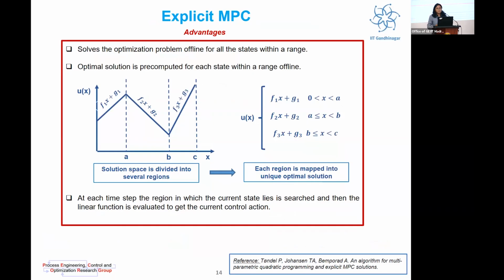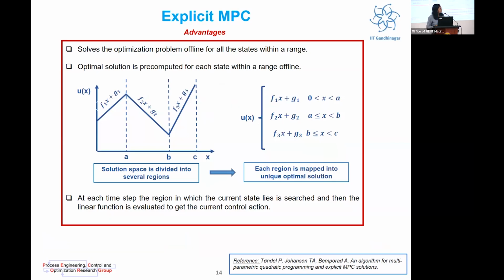So after having a rough understanding of how multi-parametric programming problems are solved, you can very well understand how explicit MPC algorithms are approached. In this, the optimization problem is solved offline for all the states within a range. At each time step, the current state is searched, and then the linear function is evaluated to get the current control action. So if you know in which region your current state lies, you can very well map it to the optimal solution.